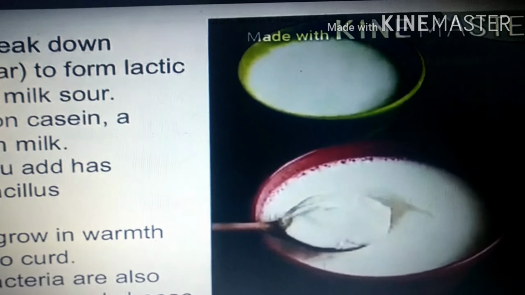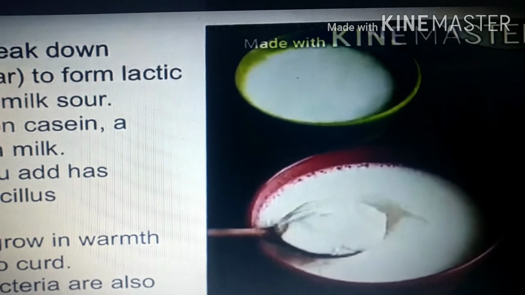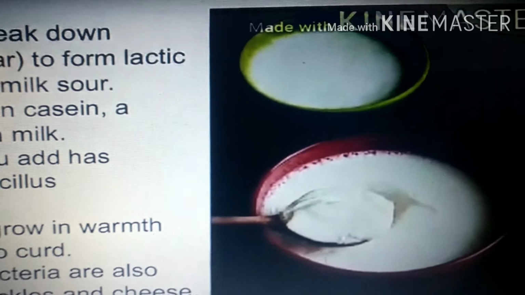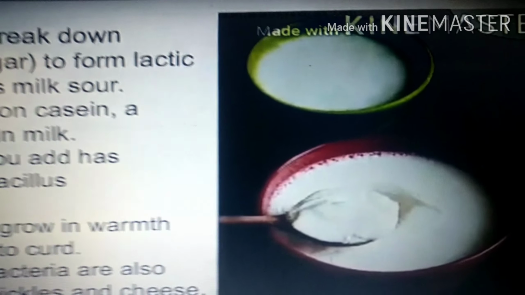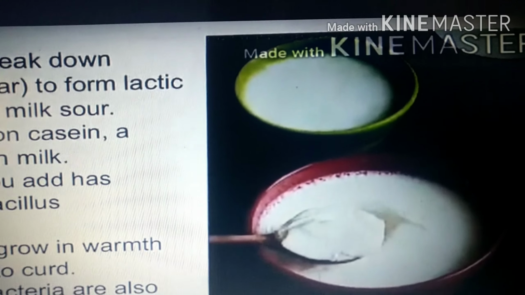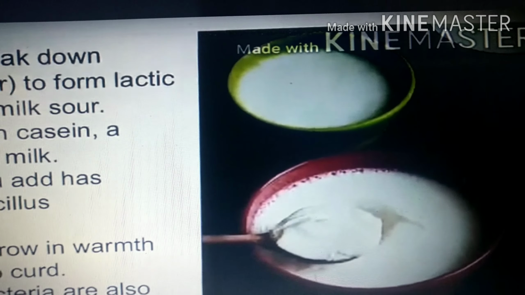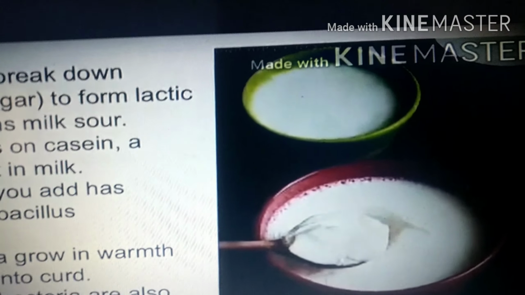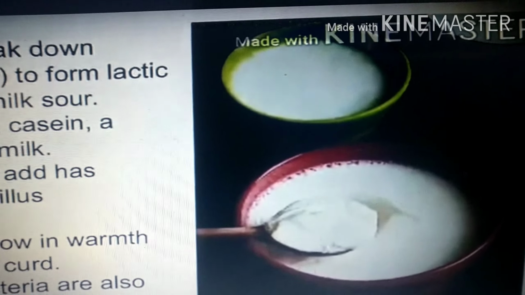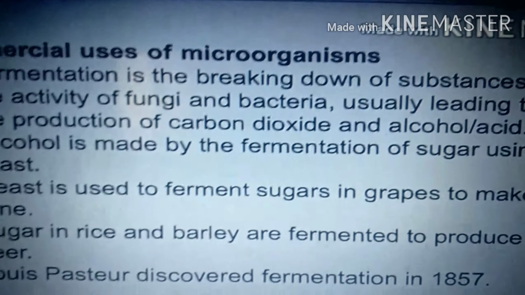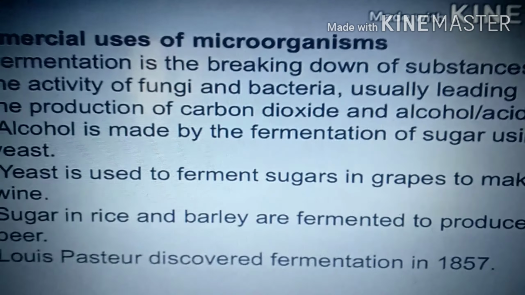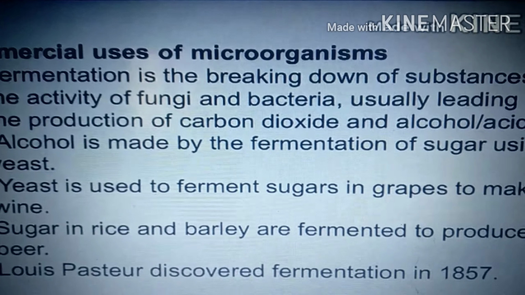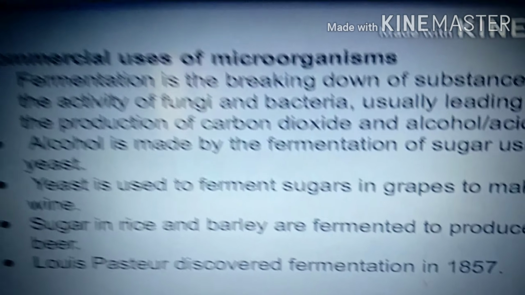This lactobacillus will convert this bacteria into useful forms. Even this lactobacillus bacteria is also used to make pickles and cheese. So overall we can say that lactobacillus bacteria is used to form the curd. Rather than that, it is also used to make cheese and pickles. Now let us talk about the commercial use of these microorganisms, how these microorganisms are used in a commercial way.